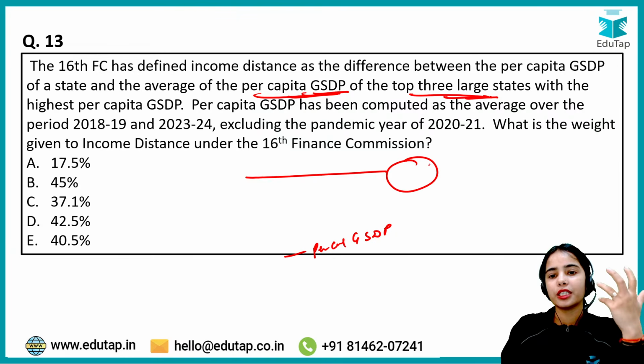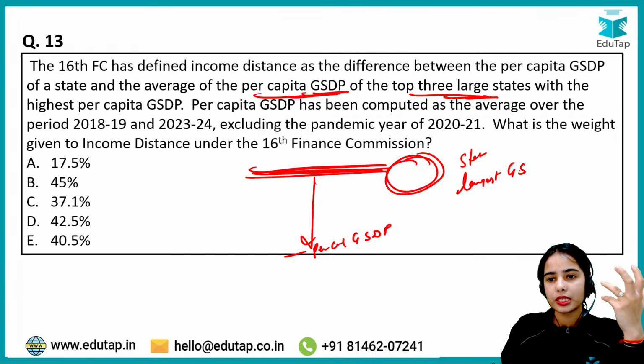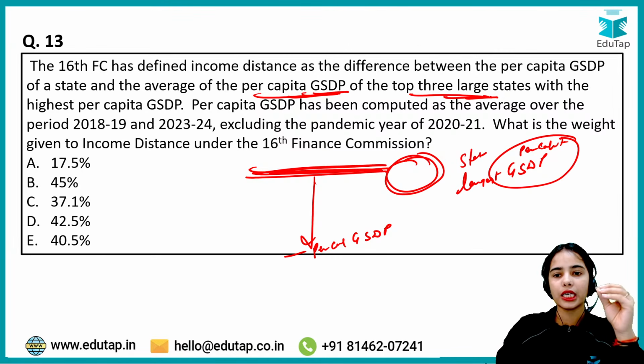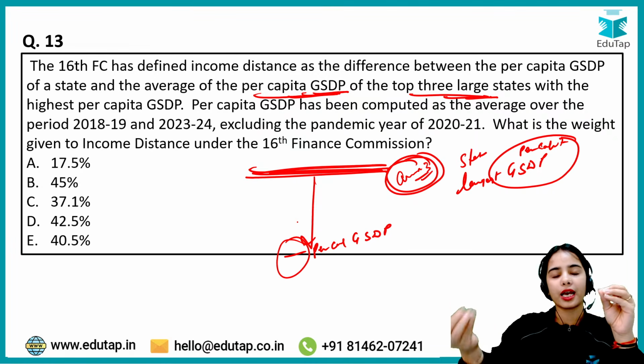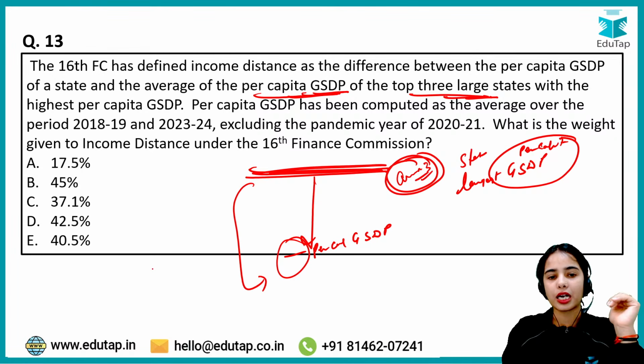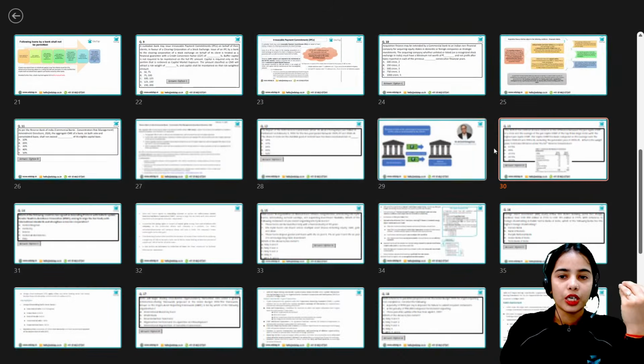So the states with the largest per capita gross state domestic product, their average has to be taken of the 3 large states, and from there it has to be seen how much lower your per capita gross state domestic product is. So the larger the income difference is, the larger the benefit will be provided to you basically.